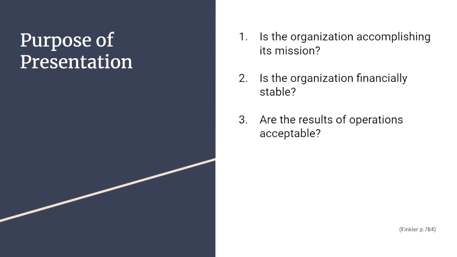To provide a detailed and comprehensive look at Canada Helps' finances, we have chosen to focus mainly on ratio analysis. In choosing this method of calculations, we are looking to answer three main questions with our analysis. Is the organization accomplishing its mission? Is the organization financially stable? And are the results of operations acceptable? By concentrating on these three guiding questions, we hope to capture a comprehensive picture of the fiscal state of Canada Helps.